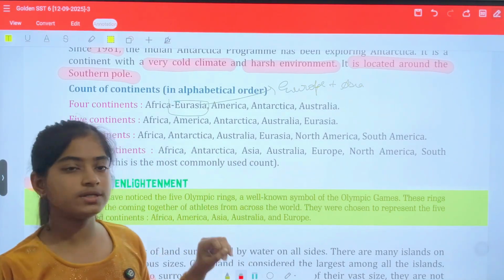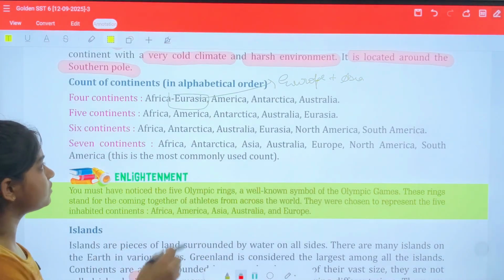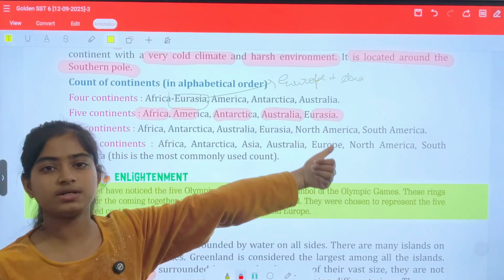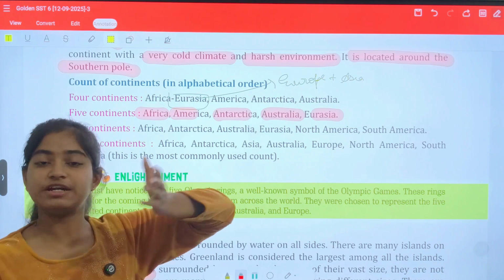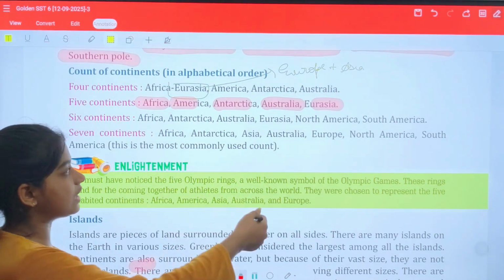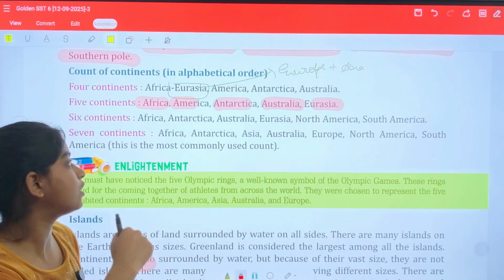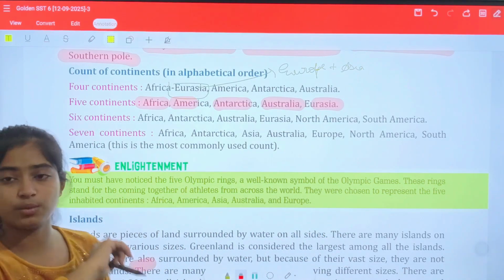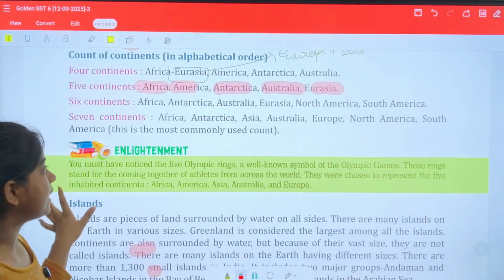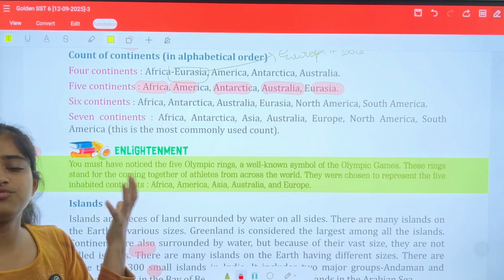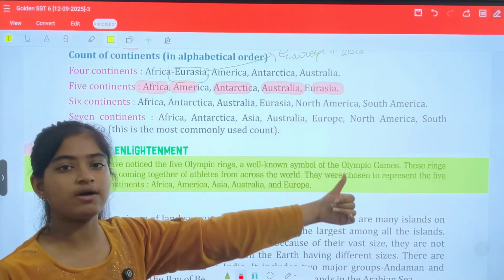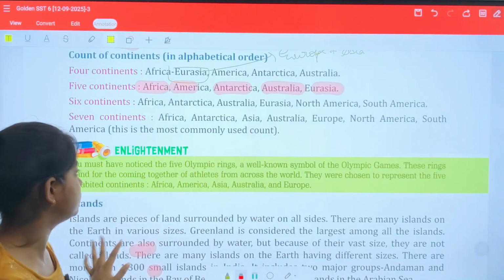So these are the 4 continents which we classified. And the 5 continents, if we say, are Africa, America, Antarctica, Australia and Eurasia. Again, Eurasia is considered as one continent, but Europe and Asia are different. Six continents, if we classify them, are Africa, Antarctica, Australia, Eurasia, North America and South America. In the above one we did not classify America, but in the lower one we classified it. And in 7 continents, which most commonly people say, we have separated Europe and Asia as well.